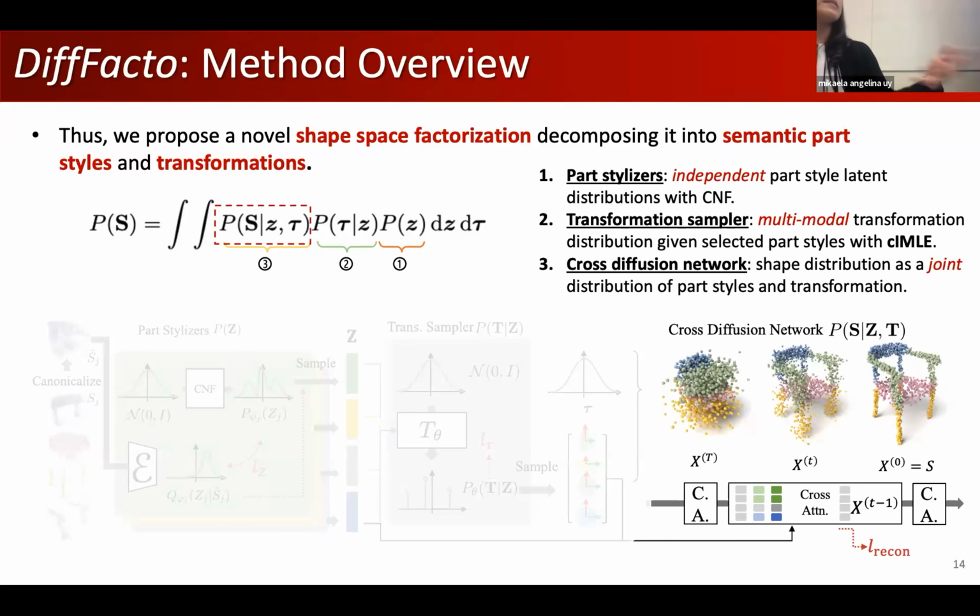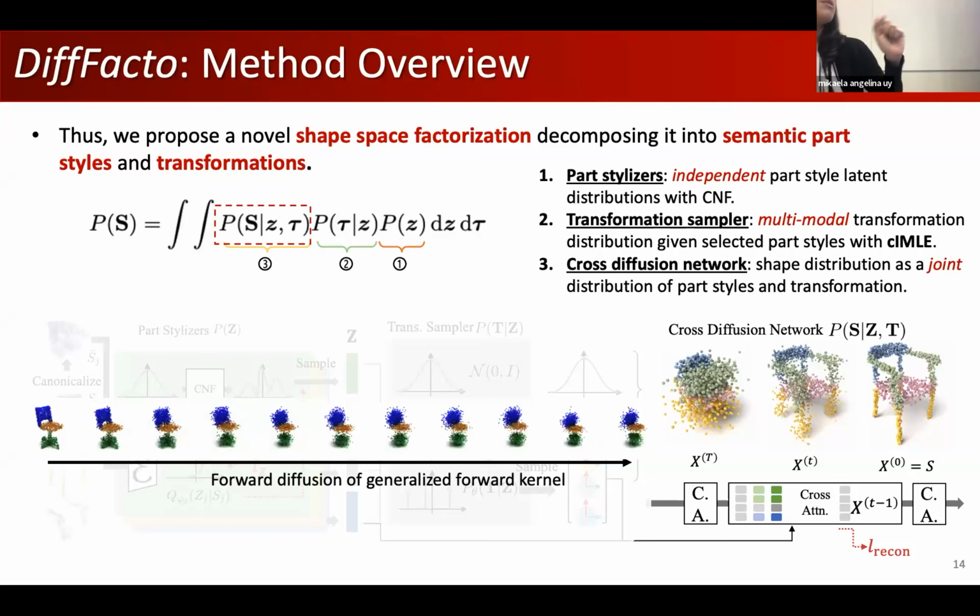So it views shapes as a joint distribution of styles and transformations. The idea behind this method is a transformer-based architecture, but we also reformulate, or generalize, the forward diffusion kernel. Instead of having one Gaussian ball that plops into a whole shape, we have, as you can see in the figure, multiple balls that are related to the part transformer, and then it outputs a coherent shape in the end.